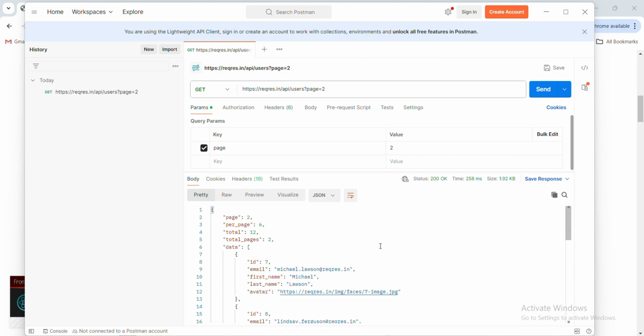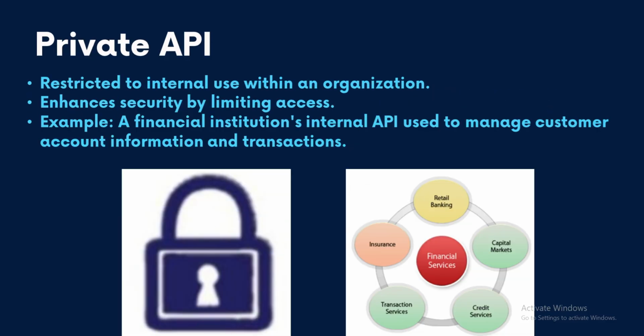Now let's talk about the second type, which is the private or internal API. A private or internal API is an interface that is used for communication and data exchange within the organization. It is typically not exposed to external parties or the public. A private or internal API is like a secret tunnel inside a company's headquarters. It helps different teams or departments to talk to each other and share information, but it's not something people from outside the company can access.